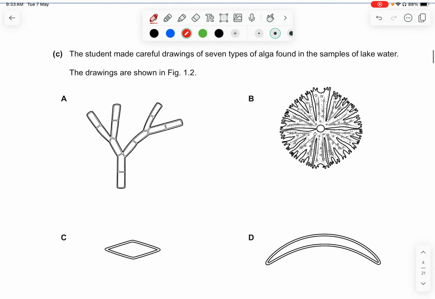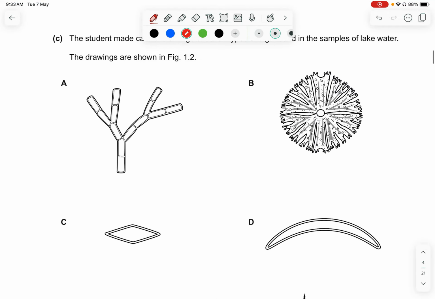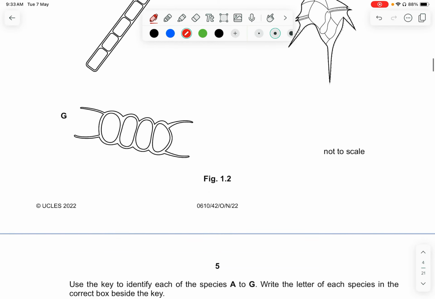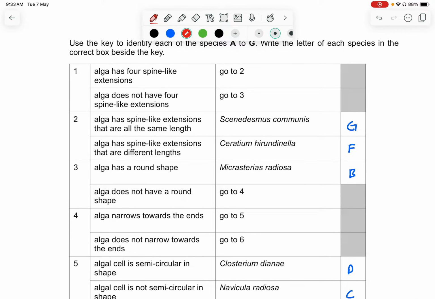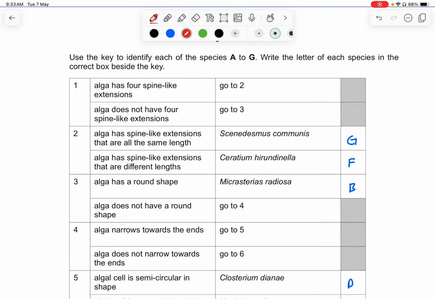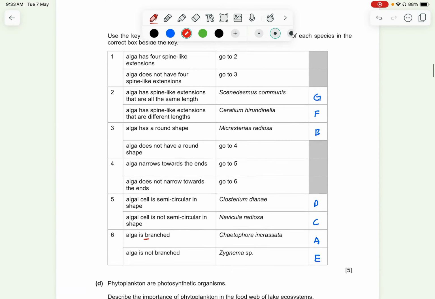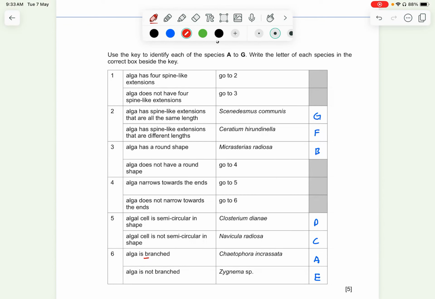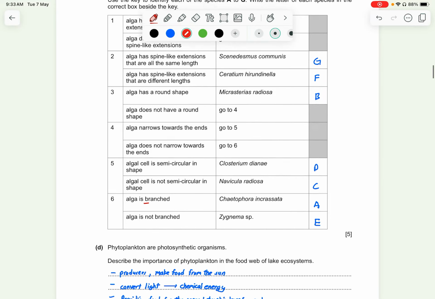C. The student made careful drawings of 7 types of algae found in the samples of lake water. The drawings are shown in figure 1.2. So they've given you 7 specimens. And now they ask you to use a dichotomous key to identify each of the species A to G. Write the letters of each species in the correct box beside the key. So this is the full answer. I wouldn't be able to explain this. This should be based on your observation. But if you have any questions, do comment, like why is this answer G, why is the answer D, something like this. Okay.